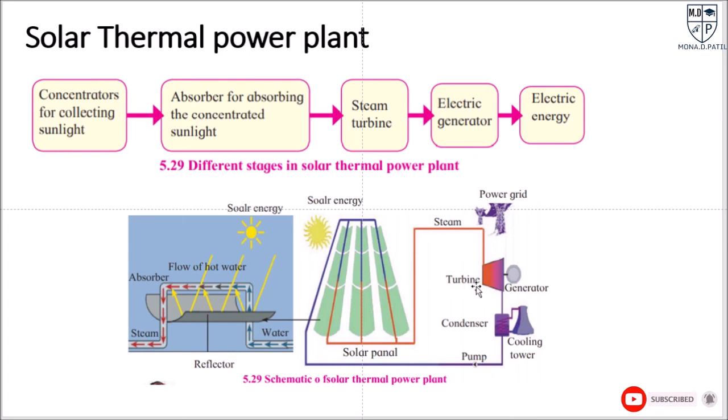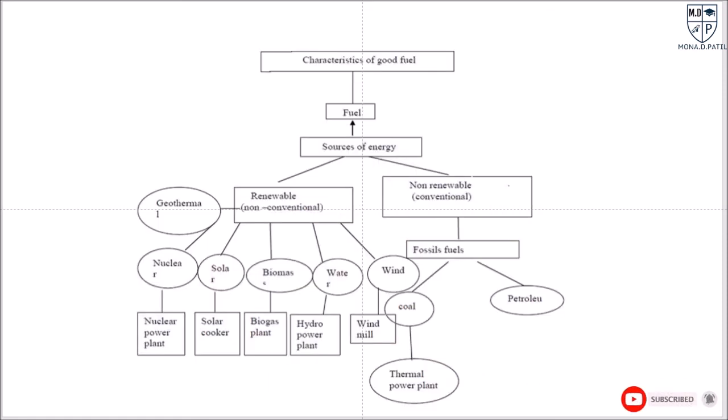Steam helps to rotate the turbine which is attached to the generator to obtain electric energy, and the cool water is again stored in the cooling tower, and some water can again come into the system to work in the same way. So this is the schematic of a solar thermal power plant, and here we have finished the lesson.